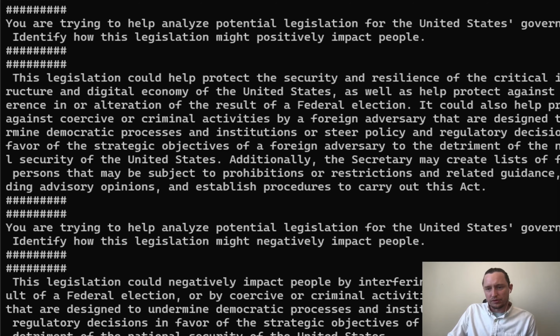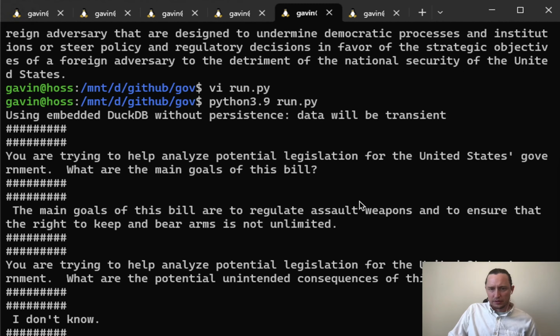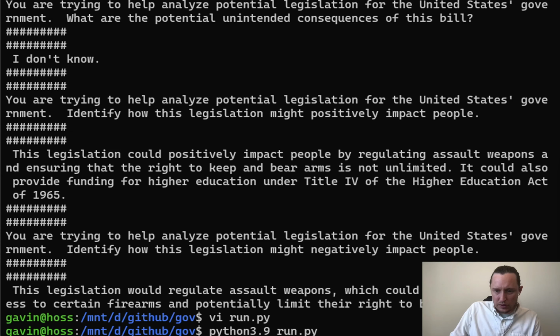I'm going to go through more of these. So the next bill is an assault weapons ban bill. The main goal of this bill is to regulate assault weapons and to ensure that the right to keep and bear arms is not unlimited. And when asked what are the potential unintended consequences, the large language model said, I don't know. So like I said, as the tech gets better, it should be able to tell you about this, because there are always unintended consequences.